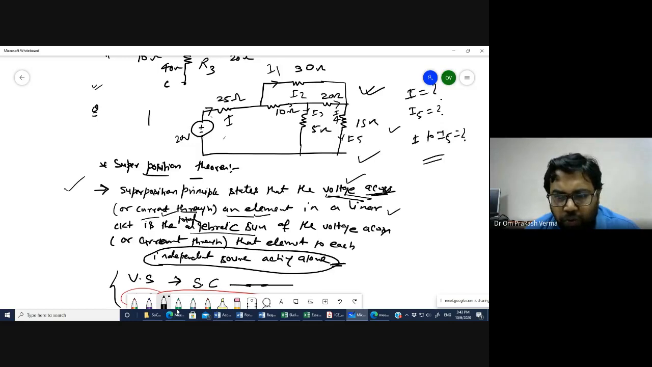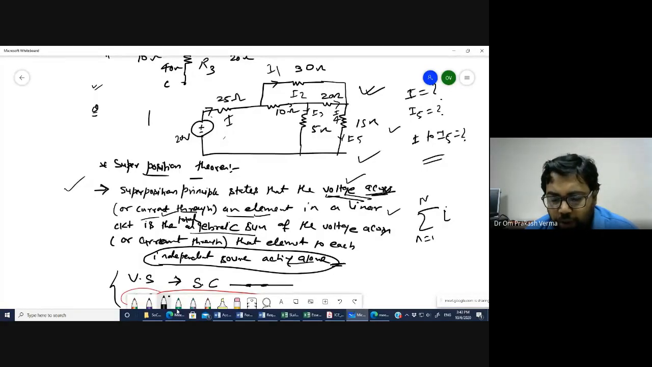So if you want to calculate the voltage or current through an element of the linear system, or the linear circuit, then the total voltage or total current is equal to the total algebraic sum. What is the total algebraic sum? It is simply the sum from n equal to 1 to whatever the number of currents or voltages there are. So it is the total algebraic sum of the voltage across or through the element